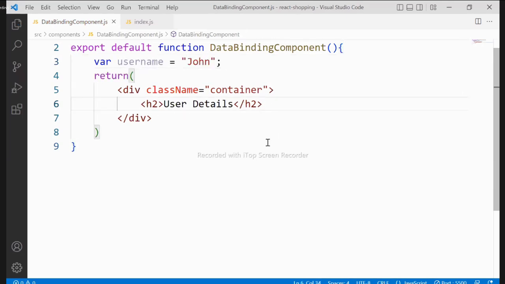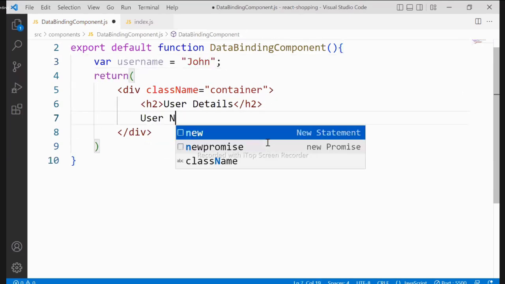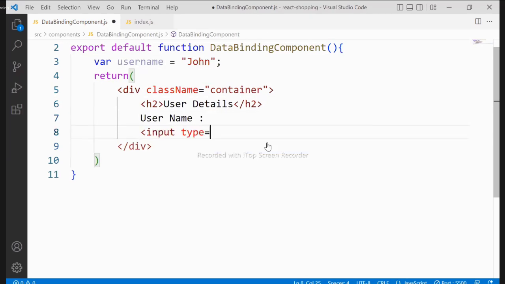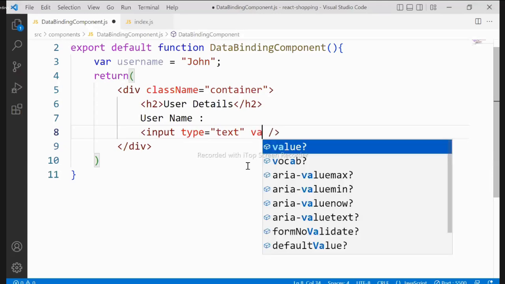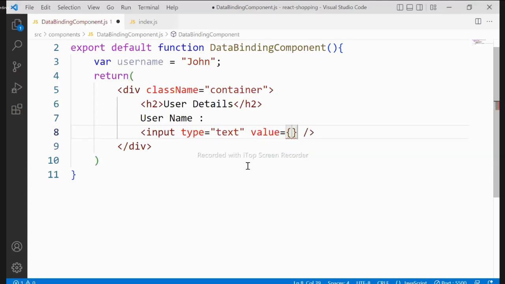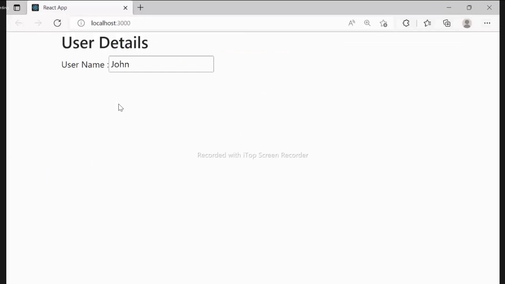And here I'm giving a text box, input type is text, and in this I need to bind the value. So we use value, and to that value we bind the username. Now you can see that the value is bound here.